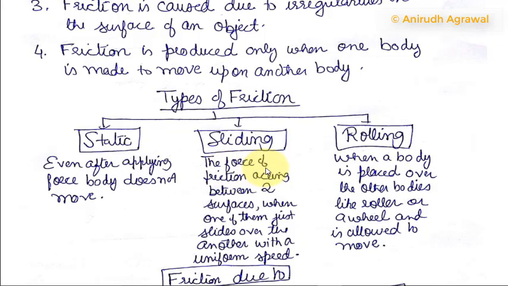Sliding friction. The force of friction acting between two surfaces when one of them just slides over another with a uniform speed, such as pushing an object over a tabletop or any other surface. Rolling friction. When a body is placed over other bodies like a roller or a wheel and is allowed to move, such as a car with wheels moving on the road. There is the most friction in static friction, less in sliding friction, and the least in rolling friction.